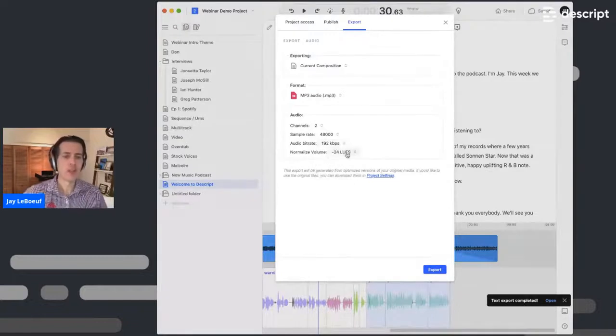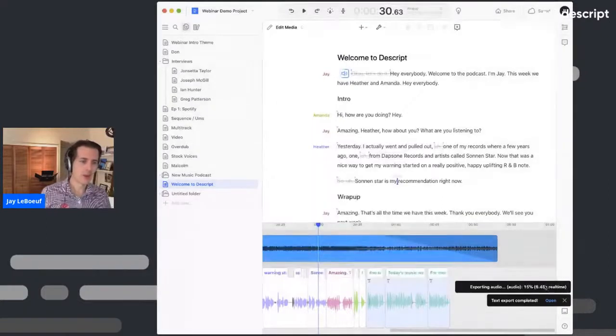And then this normalized volume basically allows you to set the loudness levels. We go through and we automatically loudness manage this for you, so it'll sound as loud and proud as possible. Go through, say export. This is going to create an MP3. And in just a few seconds, you can see it's going to go through, render out your final audio file, normalize it, and then there you go. You have your podcast ready to go. Music, stock voices, everything good to go.